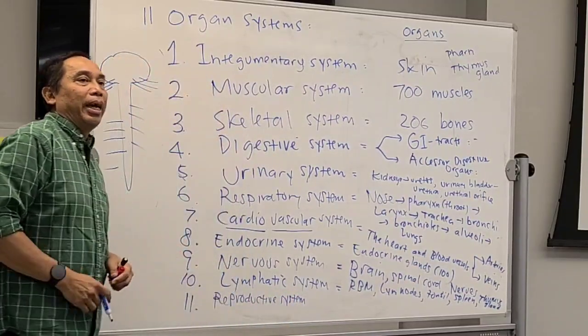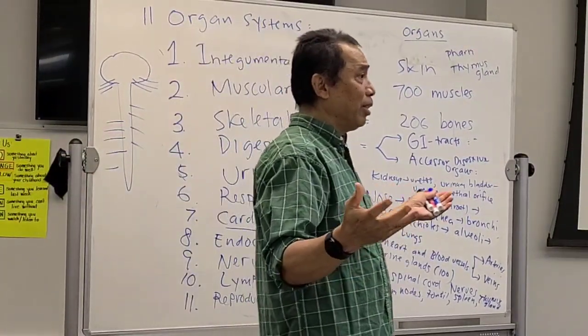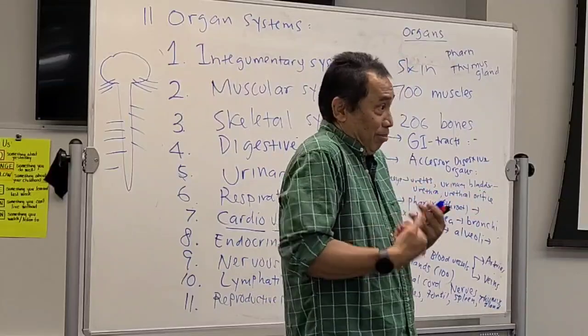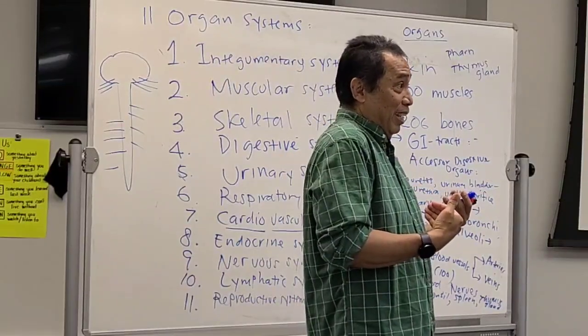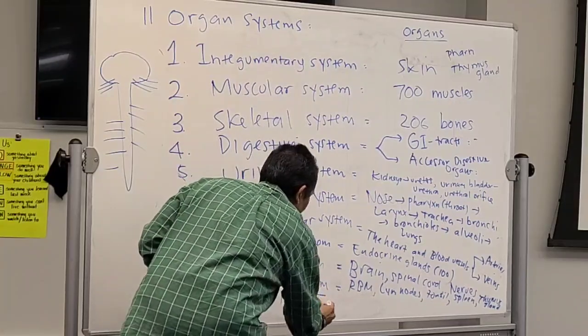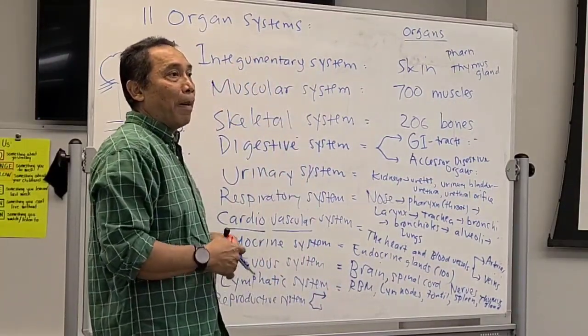Okay? And in order to reproduce, we need 2 genders. Actually, a human cannot reproduce by itself. Okay? You need 2 genders. Therefore, the organs will be 2. Right? What is the first one? Male